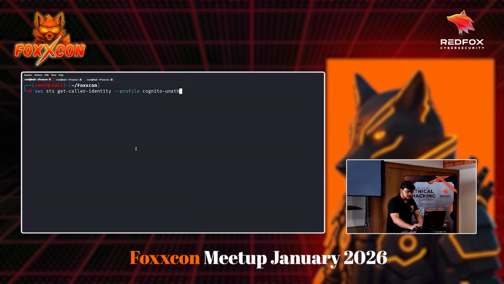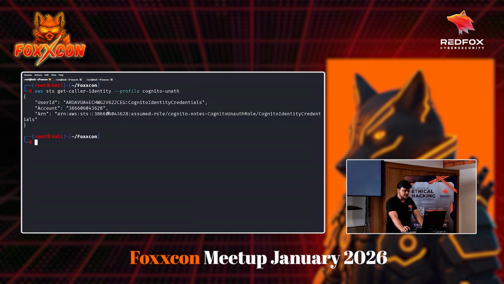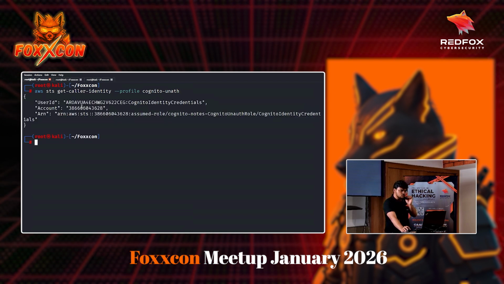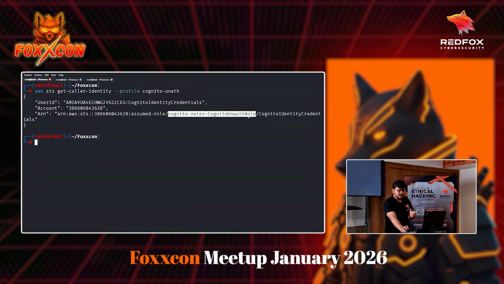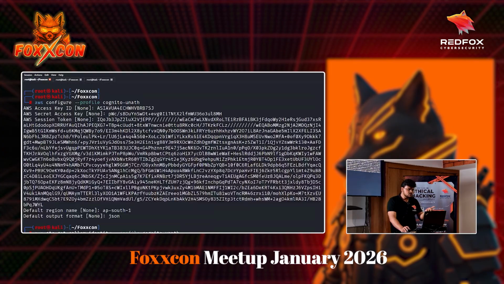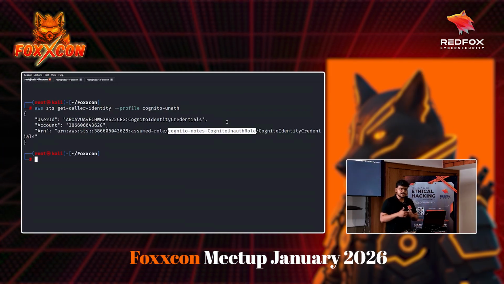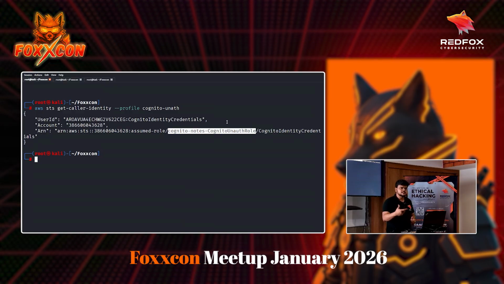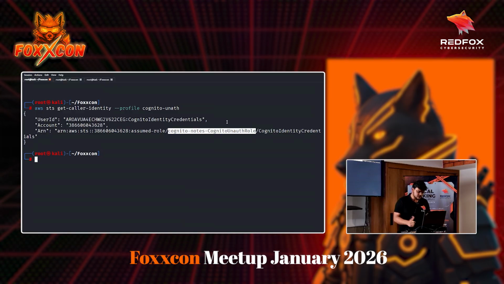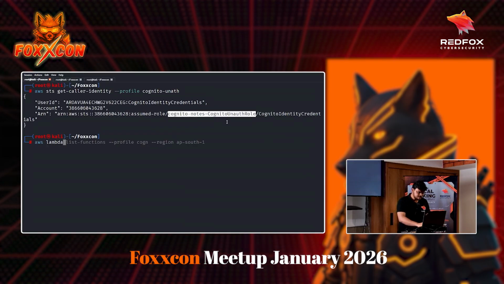If I hit enter, it is telling me that this particular credential belongs to this account and to this particular role, and this role has permissions to, again, we just used AWS enumerator. This role has the list functions permission on the Lambda service. So I will use AWS Lambda. I think it's the same thing. I think I already have it typed.